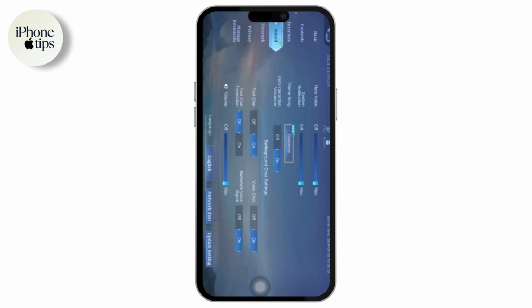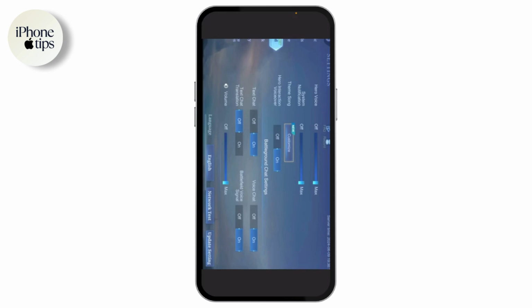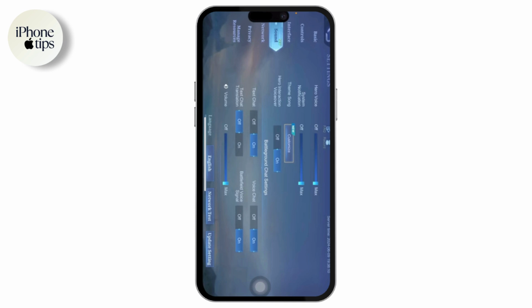You need to go with the sound. And under sound, make sure that the main volume is turned on. Now adjust the volume for music, sound effects, hero voice, and system notification, and test if you can hear anything in the game. And after that, your second solution is to offload your Mobile Legends.